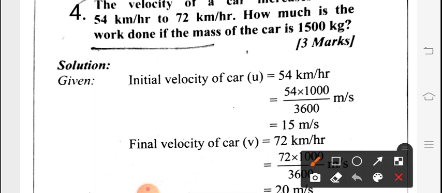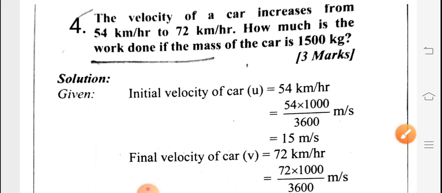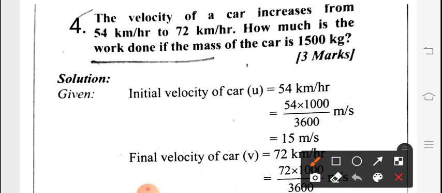Given things: velocity changes from 54 km per hour to 72 km per hour. Here we will find the initial velocity of the car, which is 54 km per hour, so we have to convert this to meter per second.